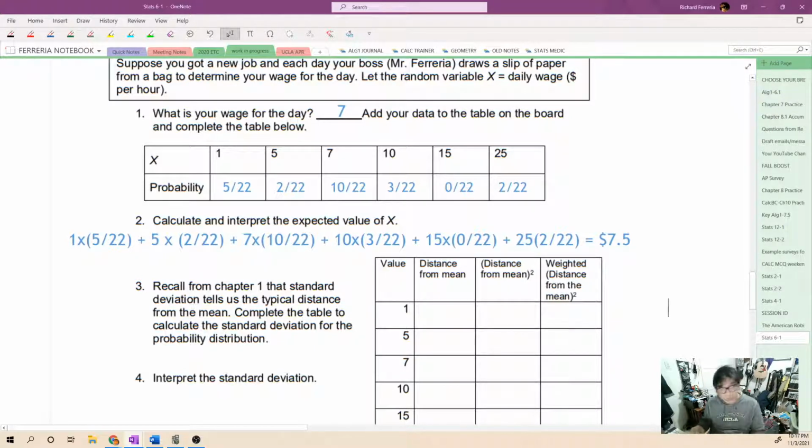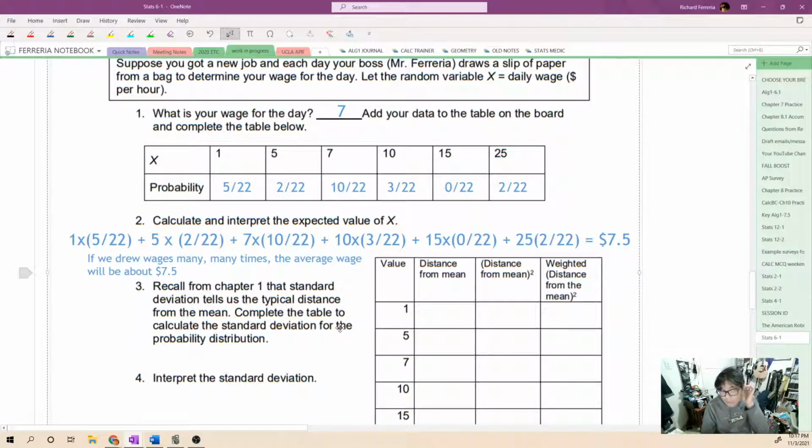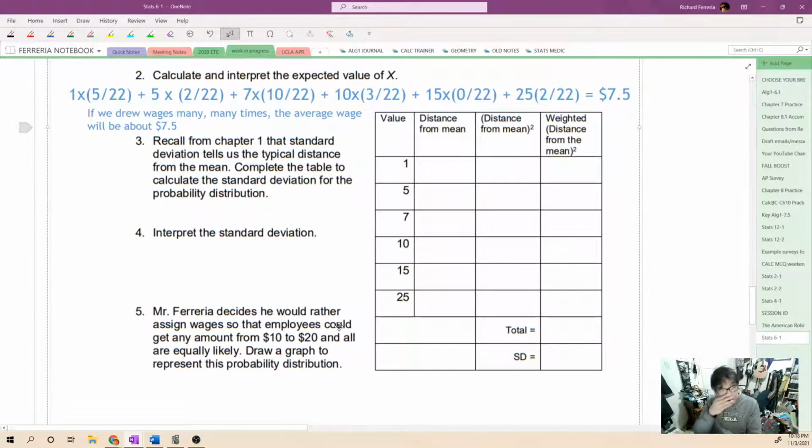Okay, so we're supposed to interpret that. So this is the same mean interpretation that we always have, and that's if we drew wages many, many times, the average wage will be about $7.50. So, moving on, recall from Chapter 1 that the standard deviation tells us the typical distance from the mean. That's the interpretation for sure. We're going to complete the table to calculate the standard deviation for the probability distribution.